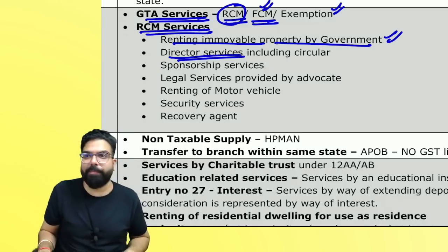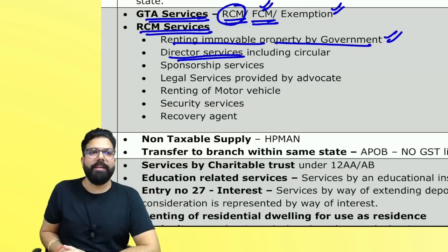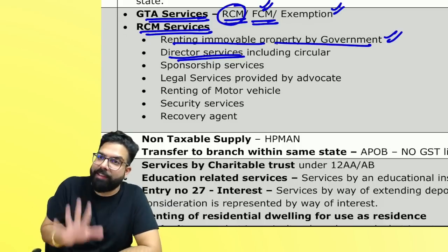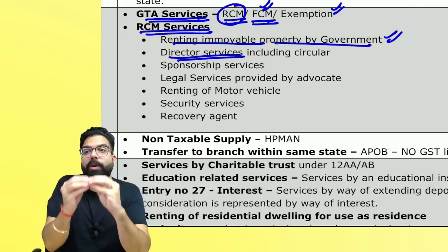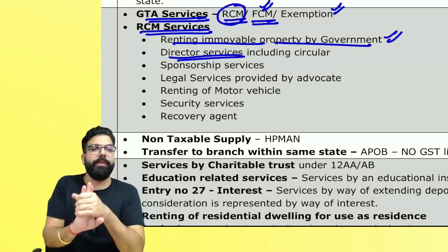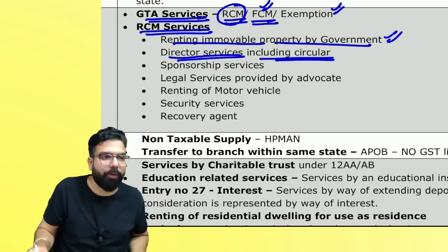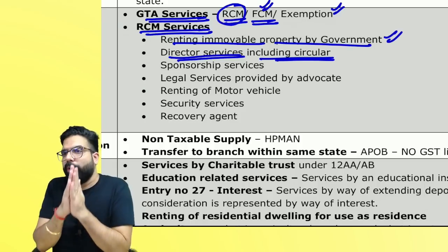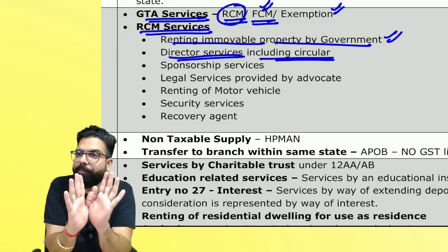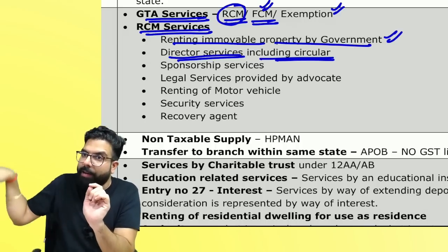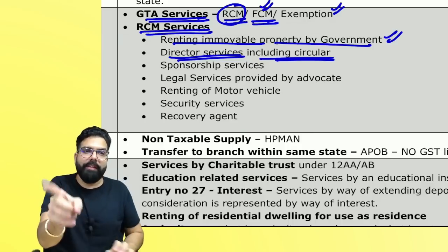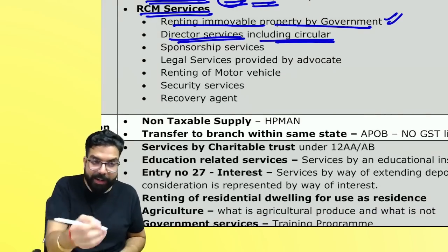Secondly, director services. They will tell you in the exam that director services are received. You will pay GST under RCM and you will take credit also. They will tell you that an amount was paid to the director and TDS had been deducted under 192. Remember one thing, for director services one circular is there. If the amount you have paid to the director has TDS under 192, then no GST is payable under RCM. But if you have paid the director sitting fees, professional fees, etc., with TDS done under 194J, then GST is payable under RCM and you will get credit also.